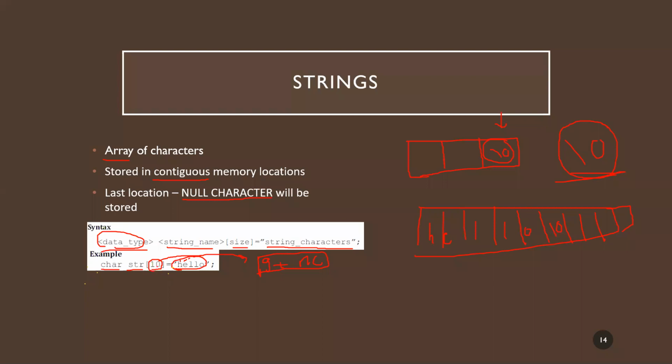So what this is telling you is that you can store a maximum of 9 characters plus 1 null character in this string. That is the information. You can also just store a single character in this one and move ahead. Suppose I had initialized it with just H in double quotes. In that case, the first location will be H and the next location will be a null character. So the remaining all will be a garbage representation.